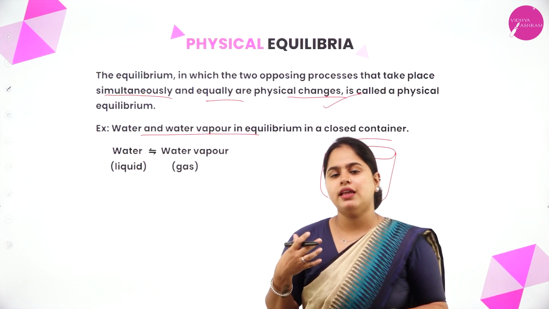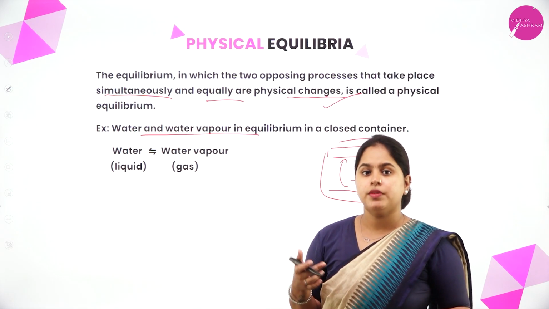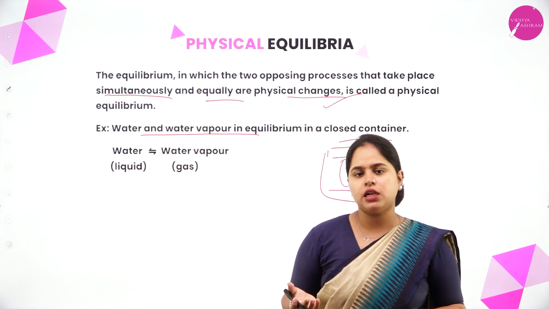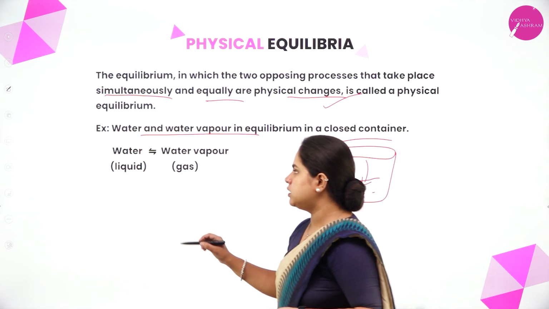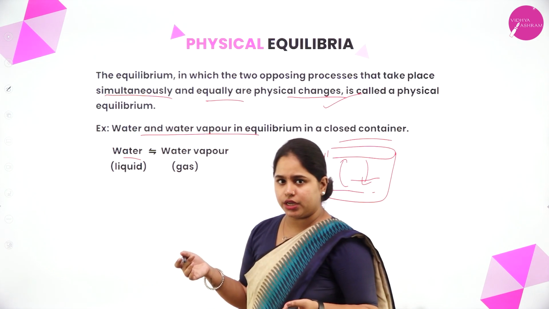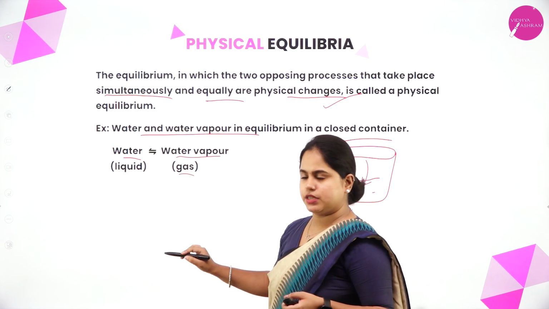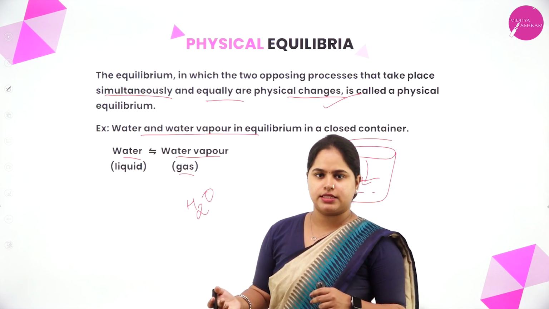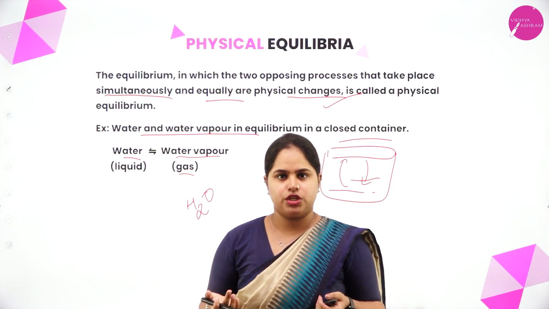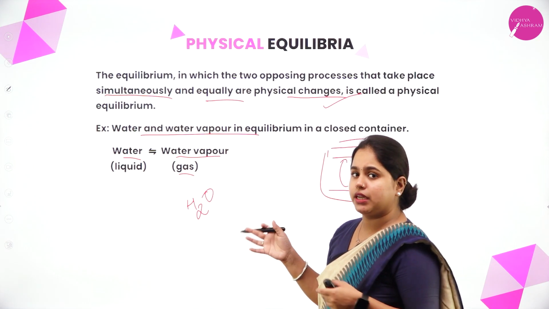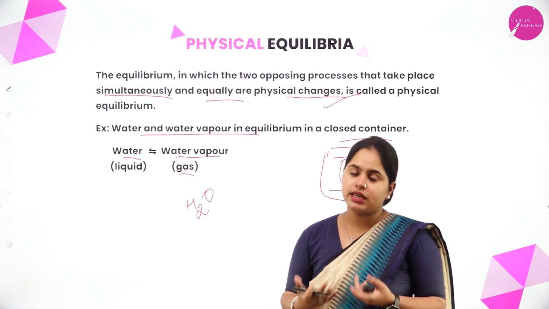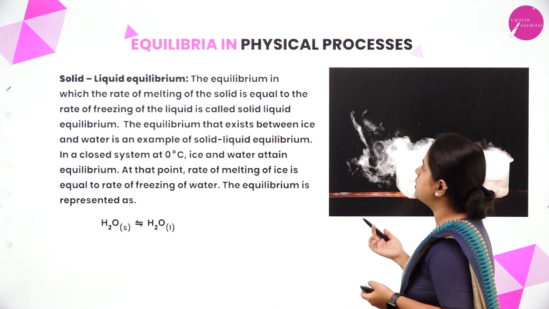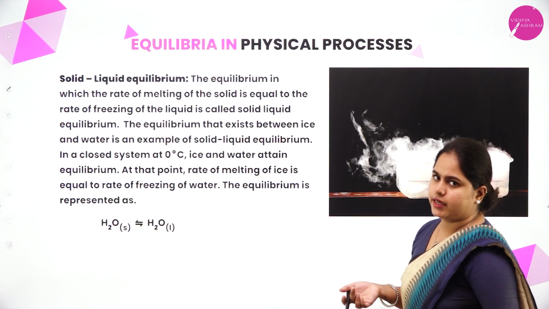That is clear. But why exactly are we calling it physical equilibrium? Because only a physical change is happening here. There is no change in any chemical composition. It is getting converted from water, which is in the liquid state, to water vapor, which is in the gaseous state. The chemical composition is still H2O. It is from liquid to gaseous state, that's it. So it's just a physical change. Such equilibria where you can find that a physical change is happening are called physical equilibria.